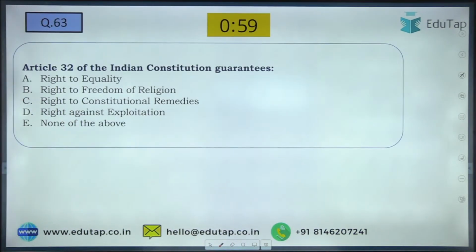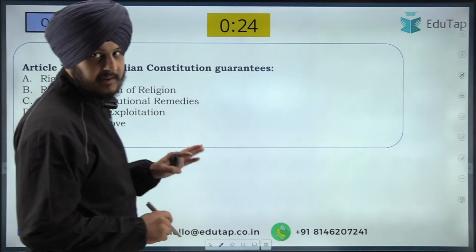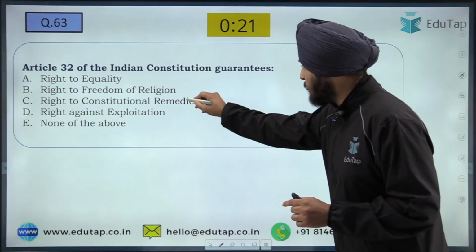Now the next question, number 63. Article 32 of the Indian constitution guarantees A, B, C, D, E. Article 32 of the Indian constitution guarantees what? Write your answers. Yes, for question number 63, as all of you are writing, the answer is going to be C. Very straightforward question.